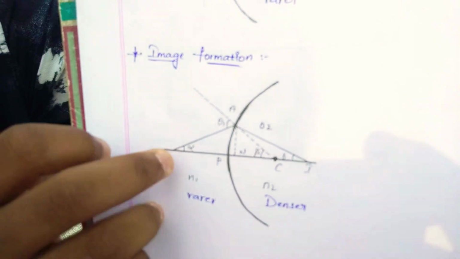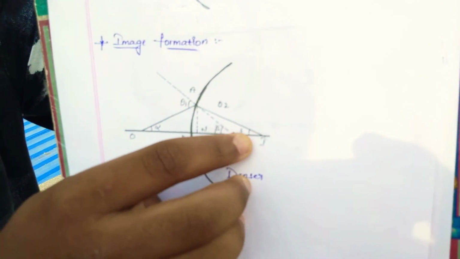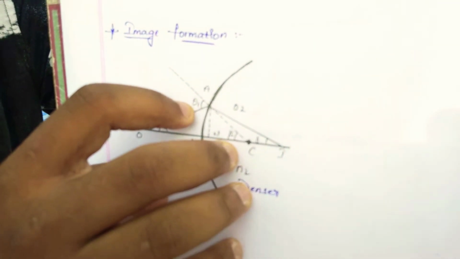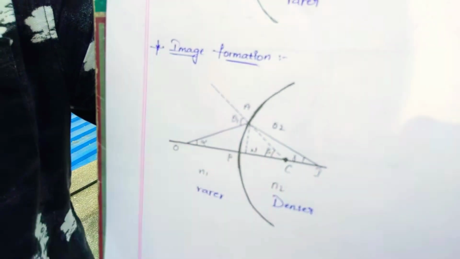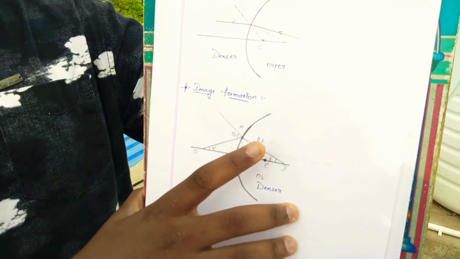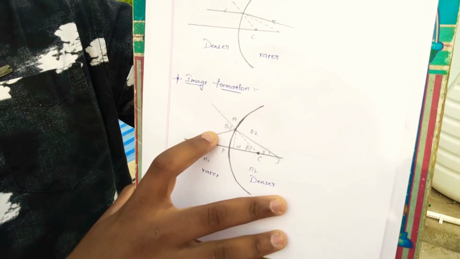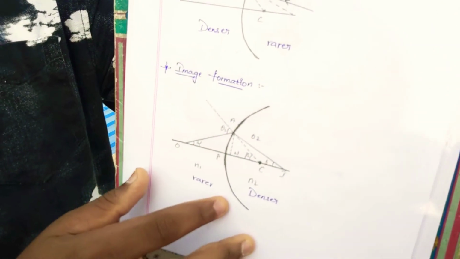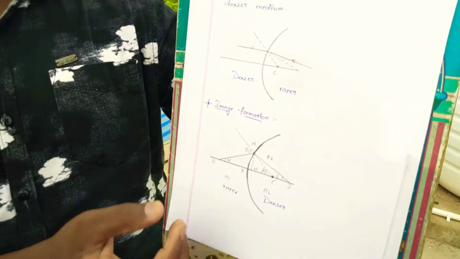Here this is defined as alpha, this is gamma, and this is theta. Two angles are there: in the rarer medium the first angle, theta 1, and in the denser medium the second angle, theta 2. By the formation of different angles in the concave lens, the image formation will occur. We will move to the next topic.